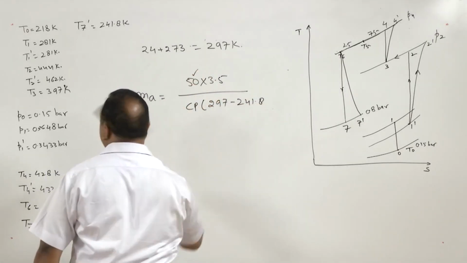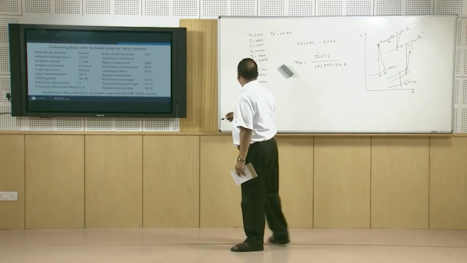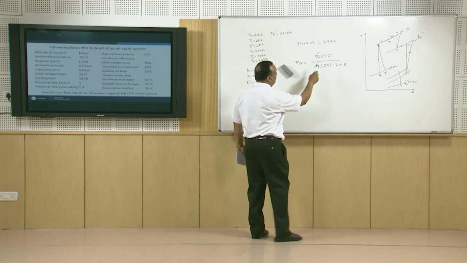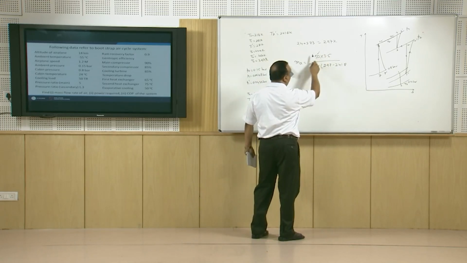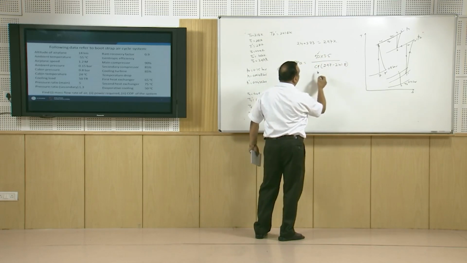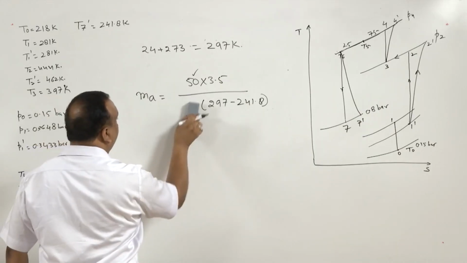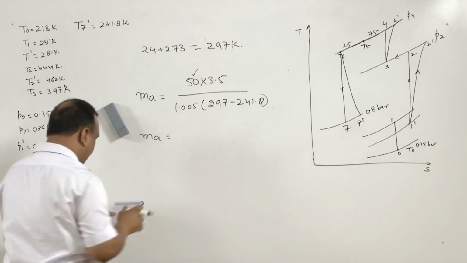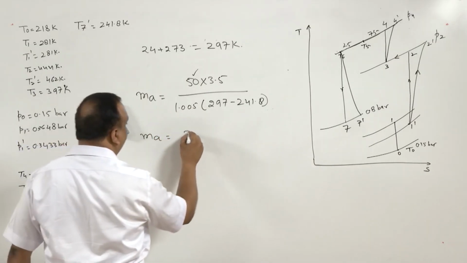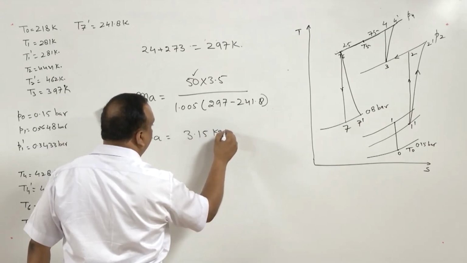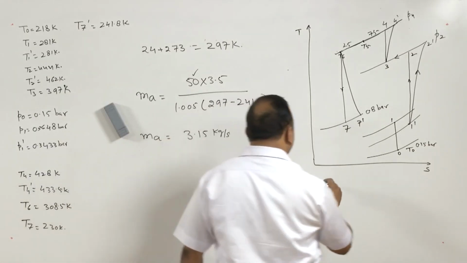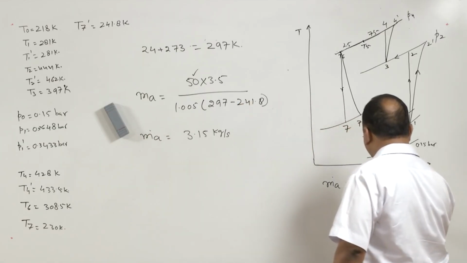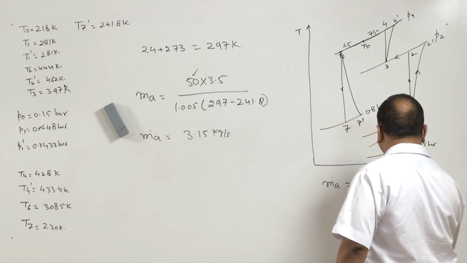The total cooling capacity is given in tons of refrigeration. That is why it is multiplied by 3.5 to convert into kilowatt of cooling, divided by the cooling by 1 kg of air, and this Cp can be replaced by 1.005. This will give us the mass flow rate in kg per second, that is 3.15 kg per second. So that is the one answer we are getting here, that mass flow rate, Ma dot, is 3.15 kg per second.